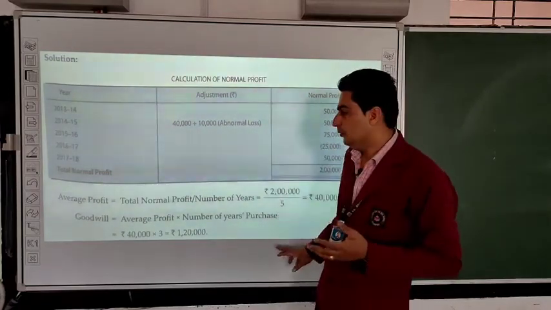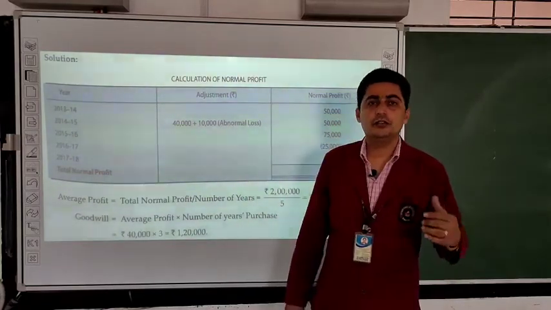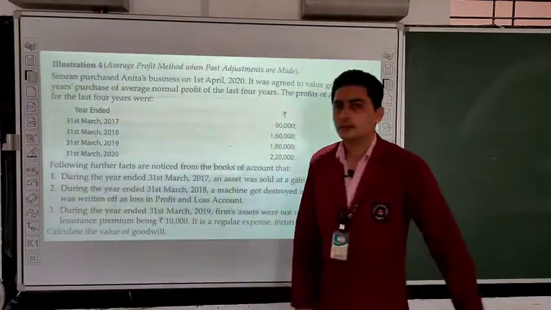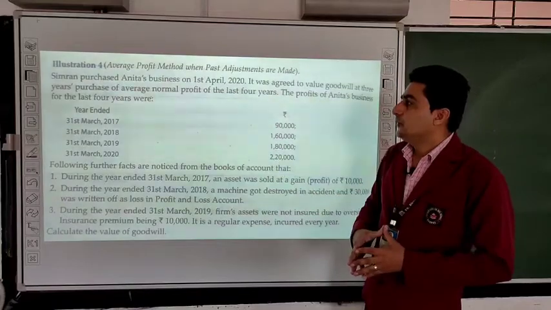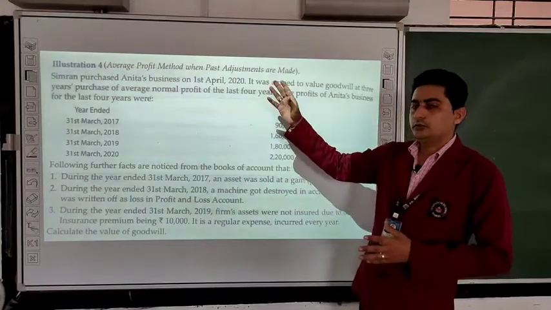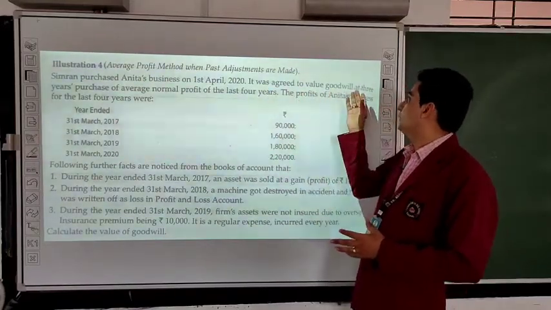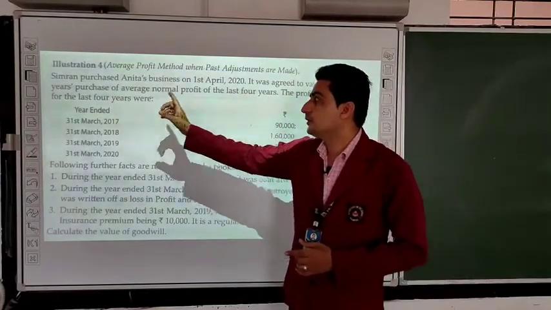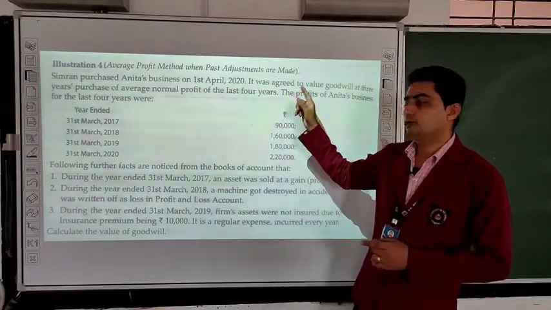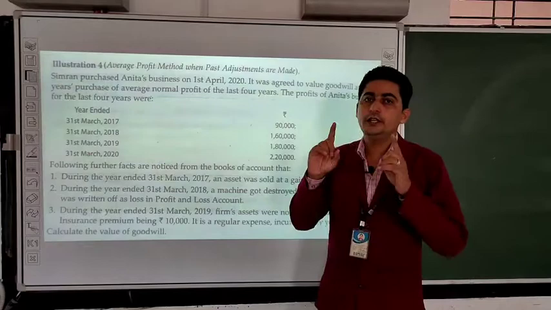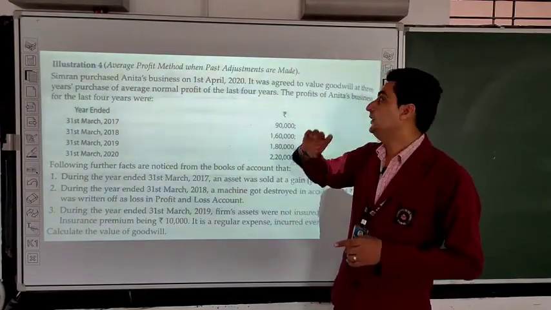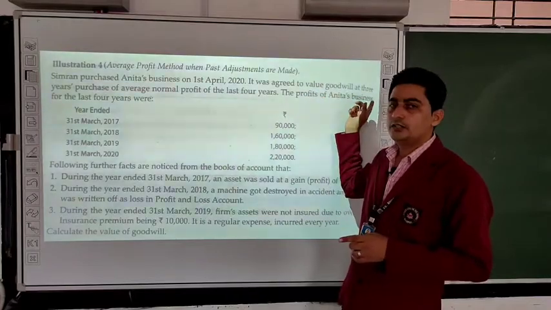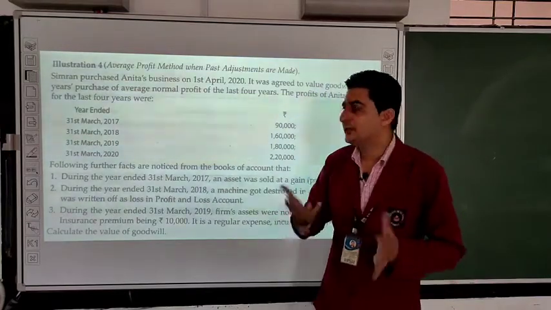Let us solve one more question so that we can understand this concept more clearly. This is our question. Simran purchased Anita's business on 1st April 2020. He agreed to value goodwill at 3-year purchase of average normal profit of the last 4 years. So first of all, we will calculate the average profit for 4 years and then we will multiply it with 3 because the purchase year is 3 and we will get our goodwill.